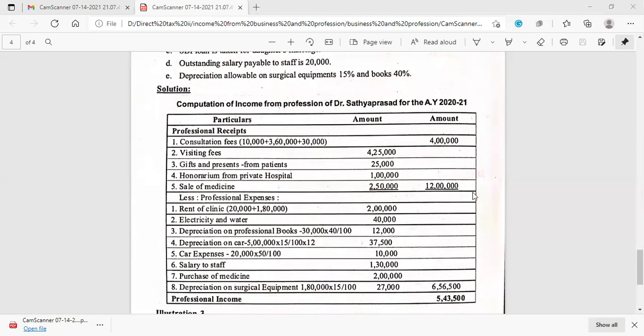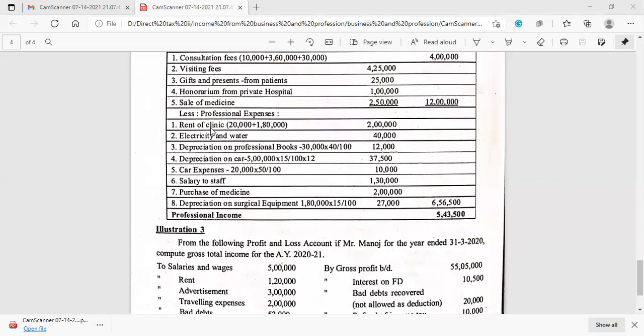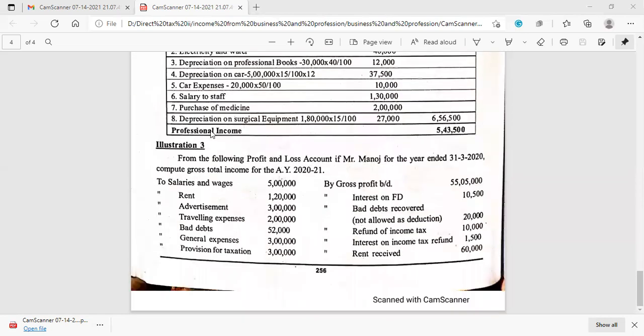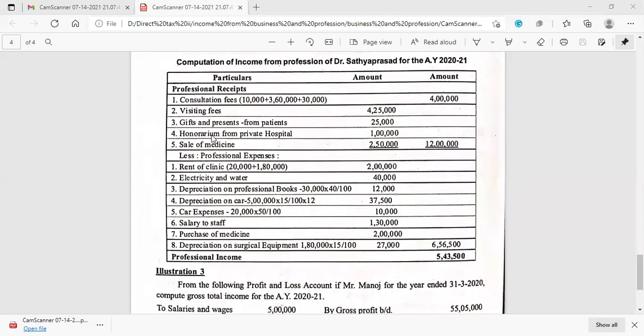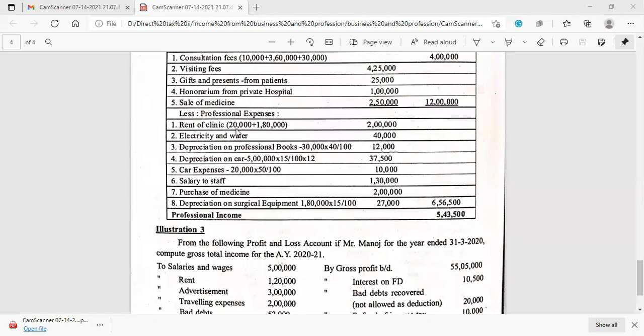So total amount will be 12 lakh, and from this 12 lakh we have to deduct the professional expenses. First one is rent of clinic, so 20,000 plus 1,80,000.